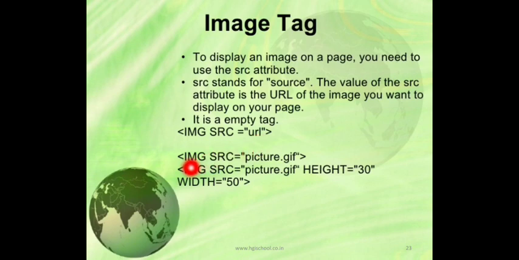Now img src equals to picture.gif. So here there can be any name like flower.gif or flower.jpg. GIF is actually the extension of the image file. Its full form is graphical interchange format. One more is there, JPG is the common one. Mostly the files in your computer will be JPG, so you can use JPG instead. You can check from the properties of the image what the extension of the image file is. Got it? According to that you have to write.